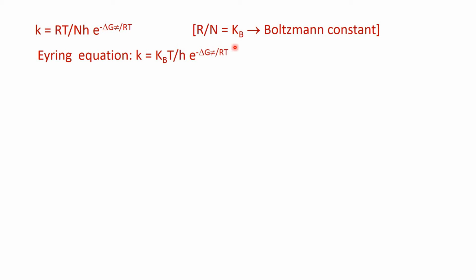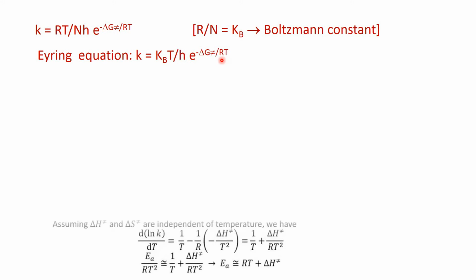Now R by N is Kb, that is the Boltzmann constant. So the Eyring equation can be written as k, that is the rate constant k, is equal to Kb into T by h e to the power minus delta G activation by RT. That is, Kb T by h into e to the power minus delta G activation by RT.